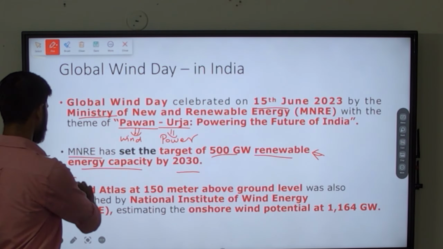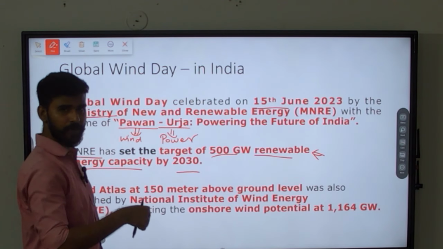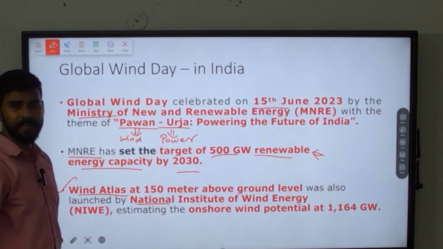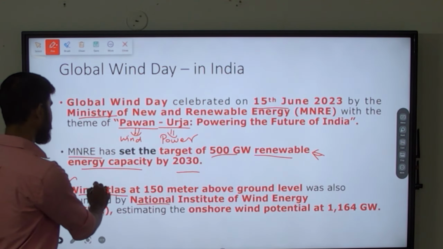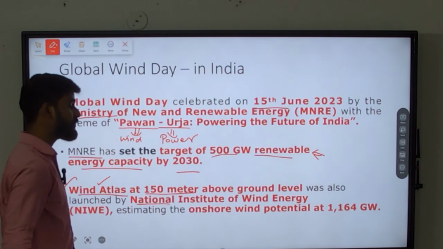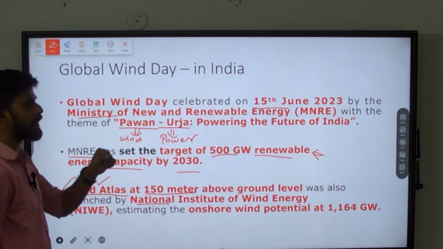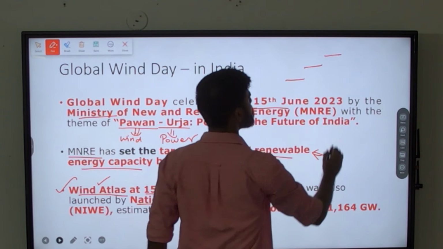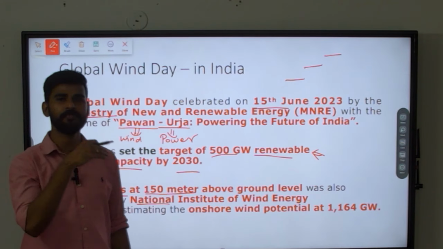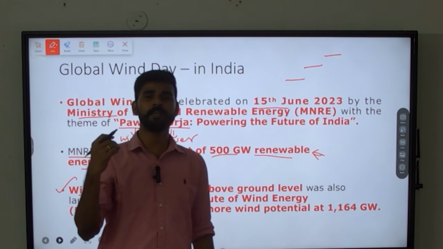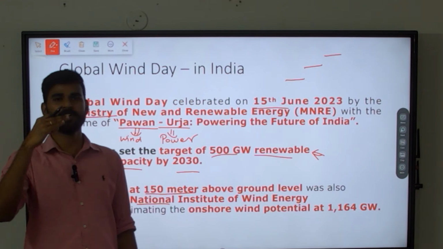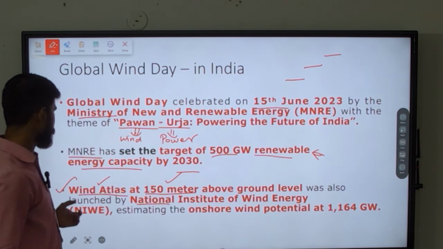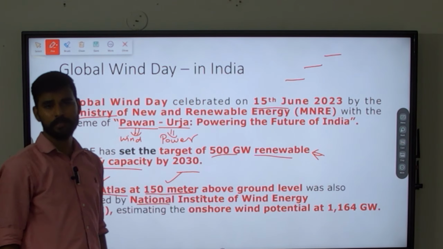Other than that, recently this month, that is June 2023, the National Institute of Wind Energy has created something called a Wind Atlas at the height of 150 meter above ground level. When we talk about wind, at different heights you will have different potential for wind. That is, at different heights wind will be moving at different speeds, and thus you can harness it from different heights. So recently this atlas has been released, that is the Wind Atlas at 150 meter above the ground level.